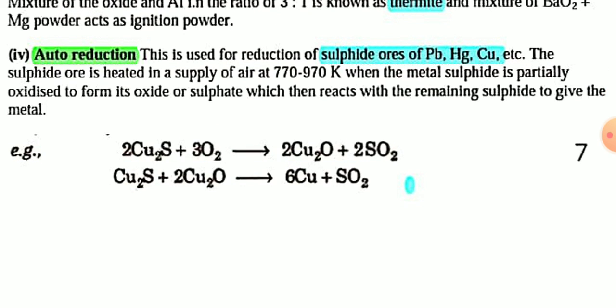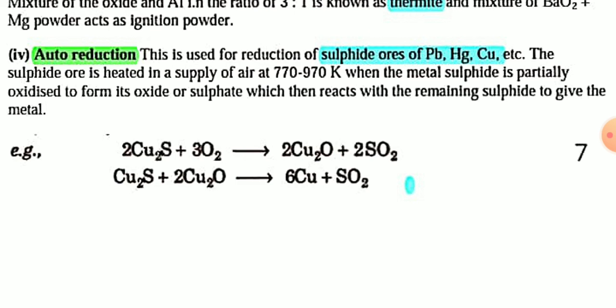For example, when copper sulfide Cu2S reacts with oxygen, it gives copper oxide plus sulfur dioxide, and in the next step copper oxide reduces the remaining copper sulfide to copper. In this method, as no external reducing agent is required, this is known as auto reduction.